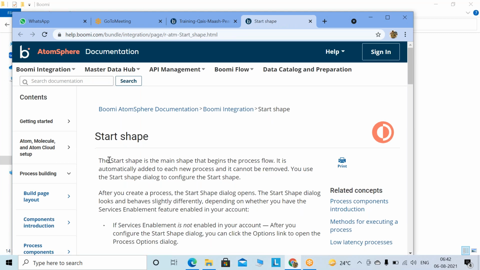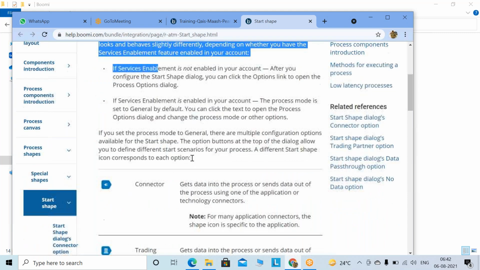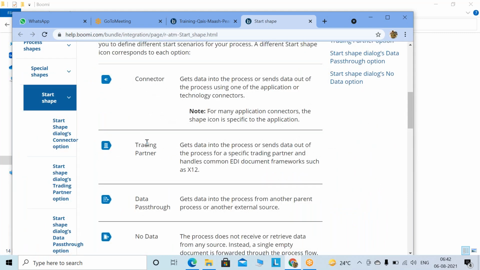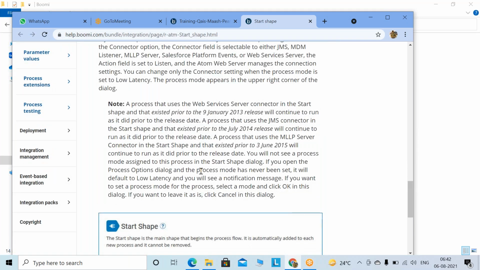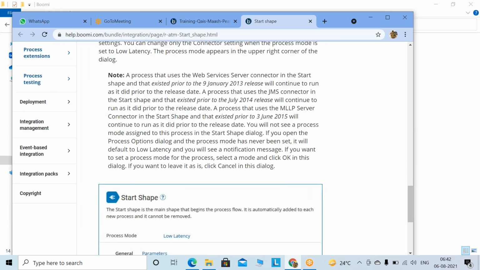Here also you can read about that shape, and the things I have told you are given over here. So from here also you can read it. Until now it's clear, right?